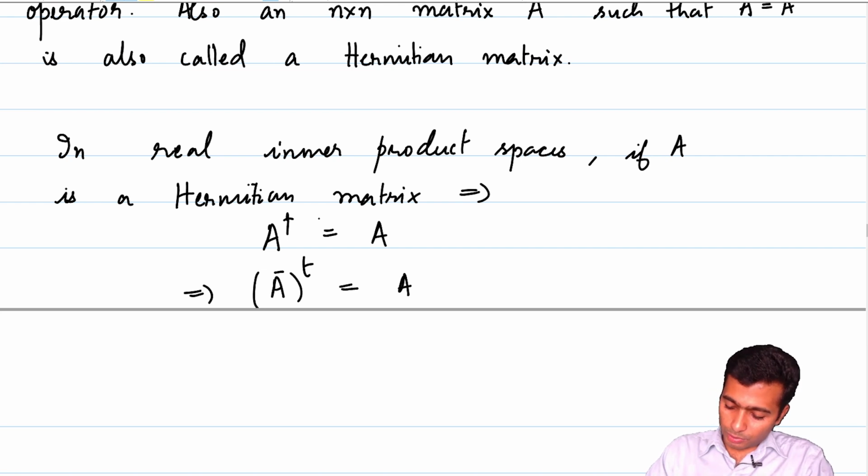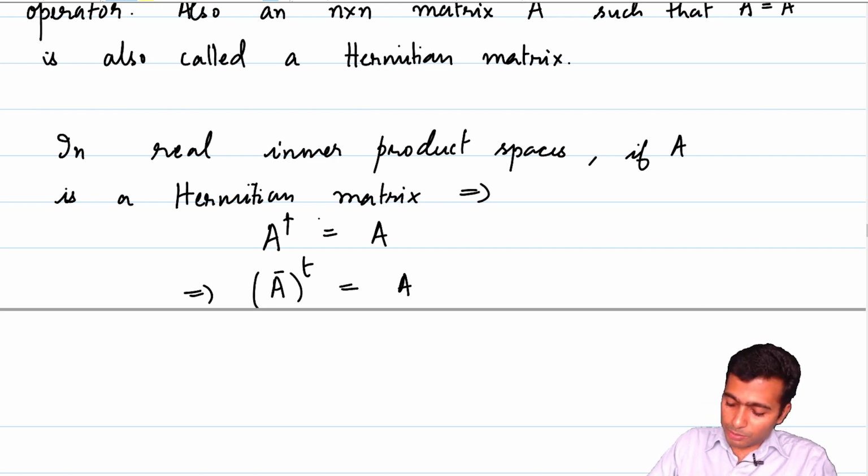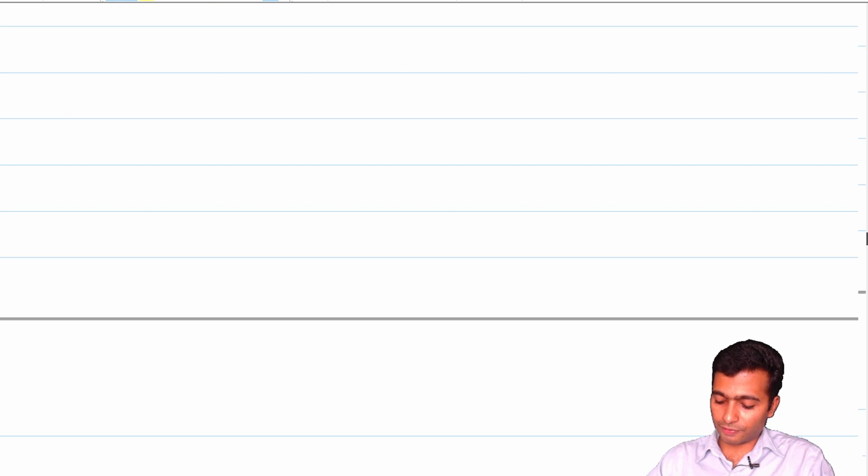Then A adjoint is equal to A implies that A bar transpose is equal to A, which would imply A transpose is equal to A, because the conjugate of our matrix is going to be the matrix itself. So hence a Hermitian matrix with real entries is a symmetric matrix.